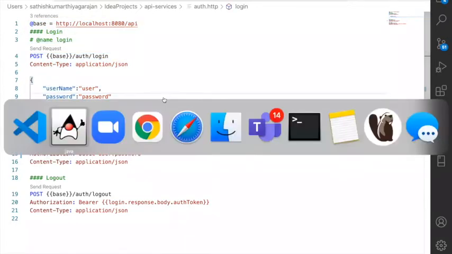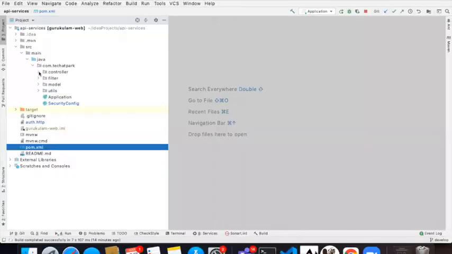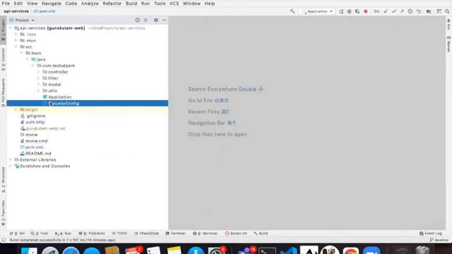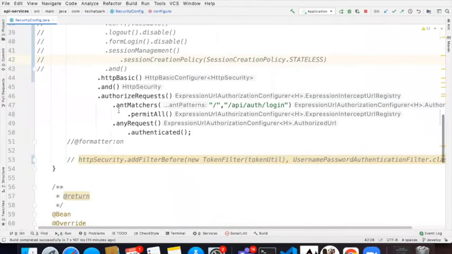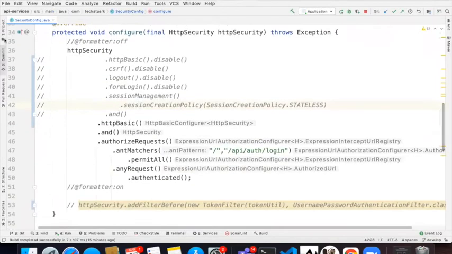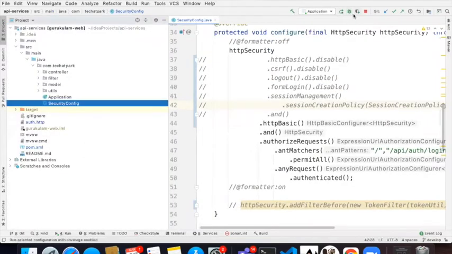Okay. Now let us see how this is going to be implemented. So in this sample that you see, I removed everything just to keep it as simple as possible. We will see the security config. Okay. Before we go to the further details, let us see how it actually works.